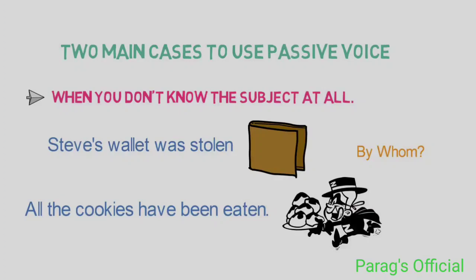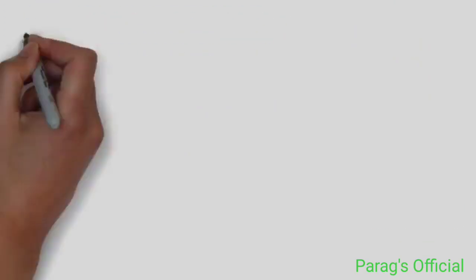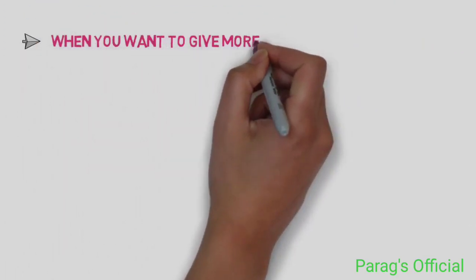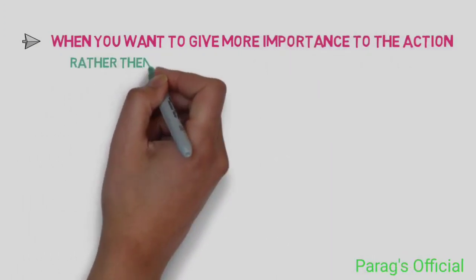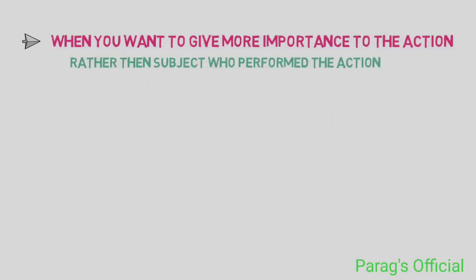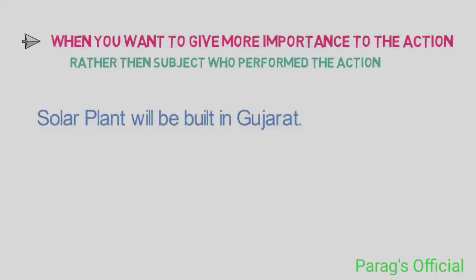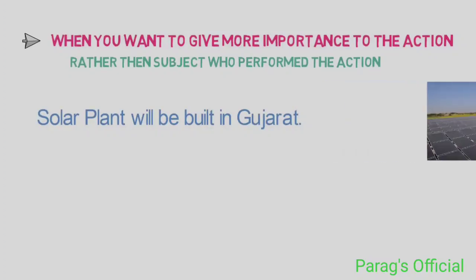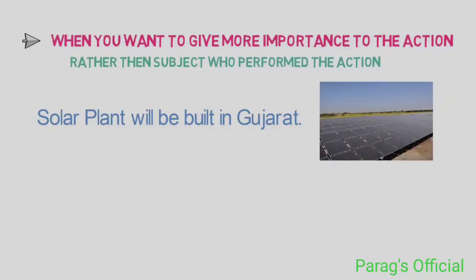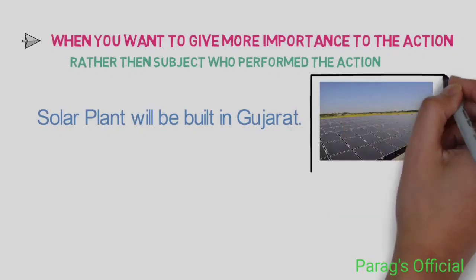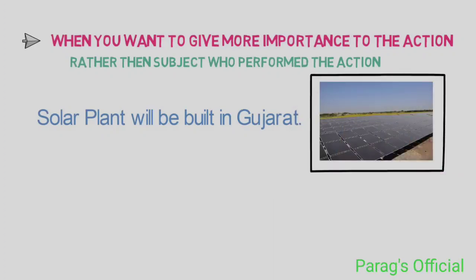Now let's look into the next case when we can use it: when you want to give more importance to the action rather than the subject who performed the action. For example, a solar plant will be built in Gujarat. Here we are giving more importance to the solar plant being built and least concern about the people who are building it. So we are giving more importance to the actual object and the action that is performed on that object rather than who is building it.